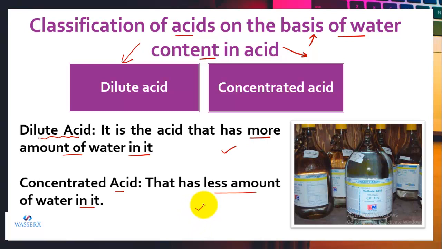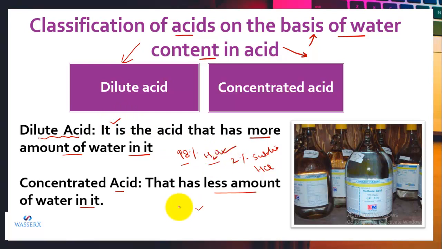Let's explain this by taking an example related to percentage. Let's say I have 98% water and 2% of the given substance, like HCl. Then the acid form will be dilute because it has enough water.